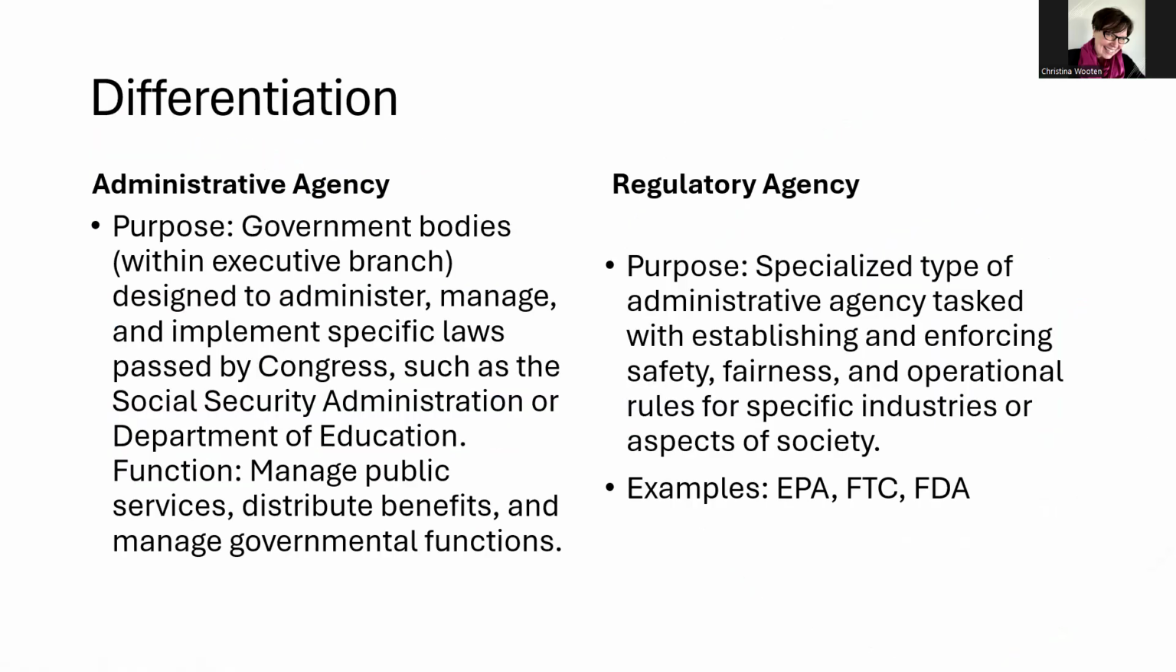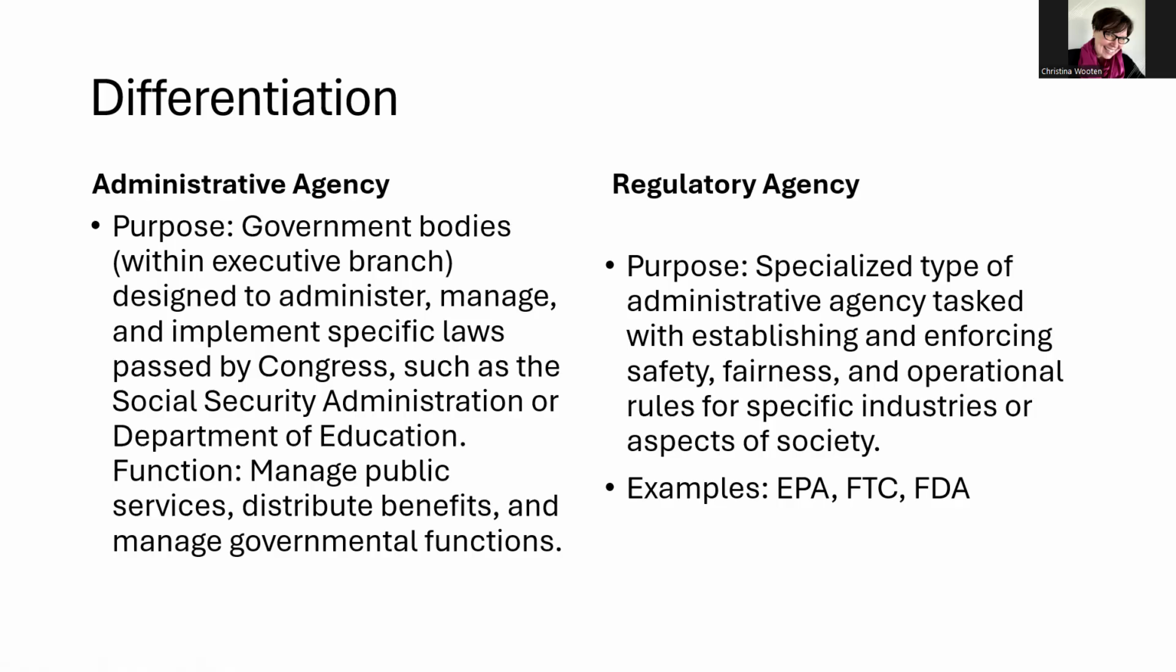Congress creates the agency. There's a little bit of differentiation here that's not in your text, but there are administrative agencies and regulatory agencies, and they're really, really close. But an administrative agency is a government body within the executive branch generally. It's designed to administer, manage, and implement specific laws passed by Congress, like the Social Security Administration or the Department of Education. Now, the function of an administrative agency is they're managing public services, distributing benefits, and managing governmental functions.